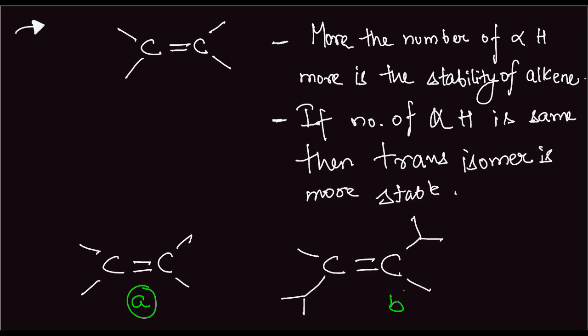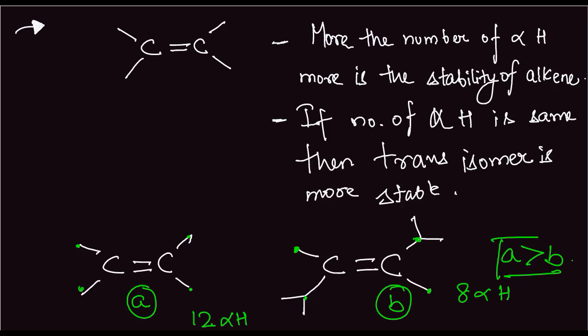In the first case, in A, there are 3, 3, 3, 3. There are 12 alpha hydrogens. But in this case, there are 3 plus 3, 6, plus 1, 7, and plus 1, 8, 8 alpha hydrogens. So A is more stable than B, because the number of alpha hydrogens is more in case of A.